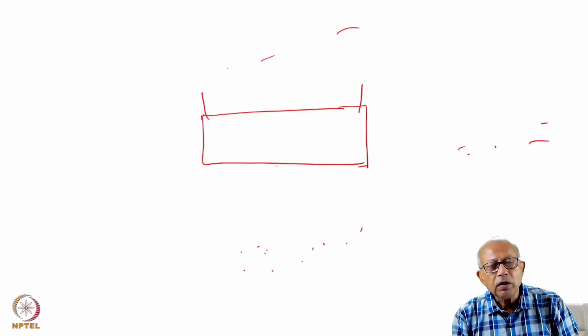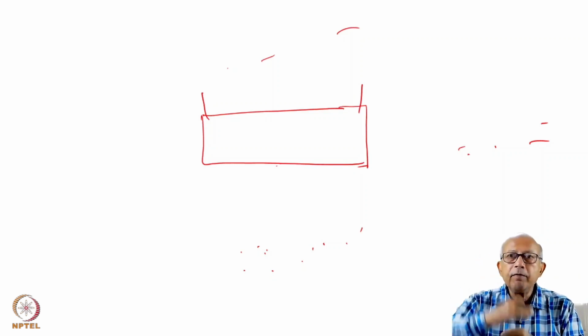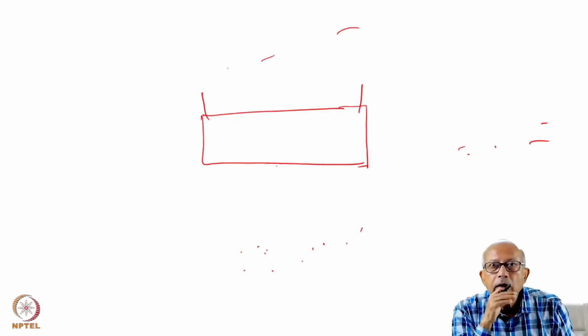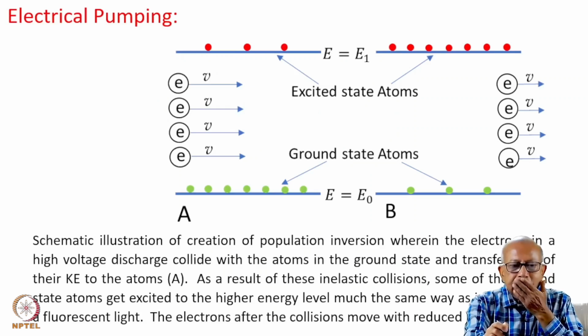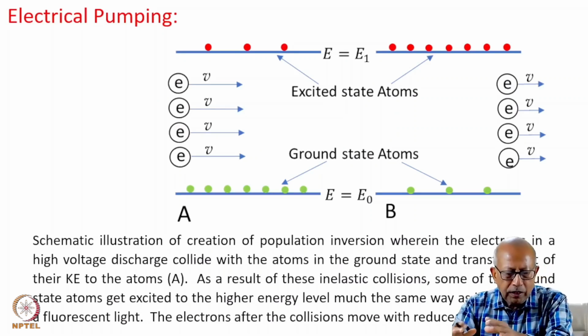We have seen it earlier. So that way you excite atoms or molecules from the ground state to the excited state. The scheme is shown here.